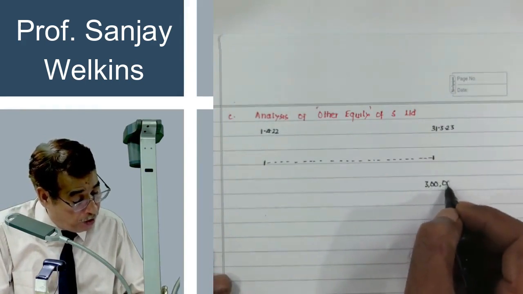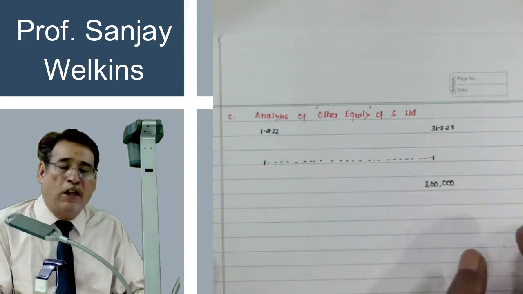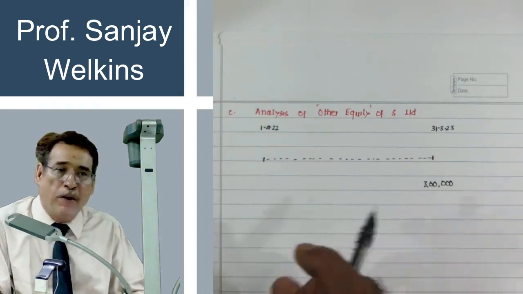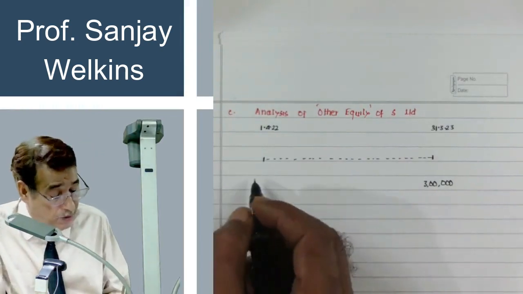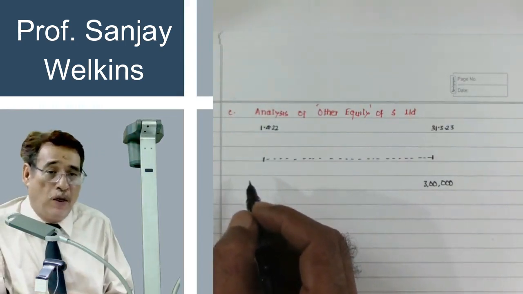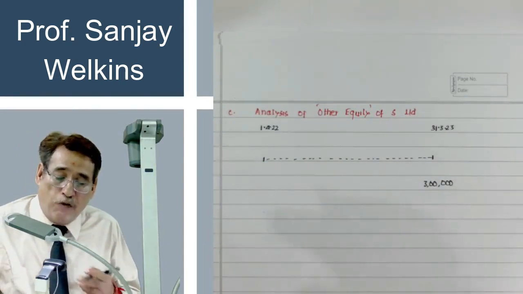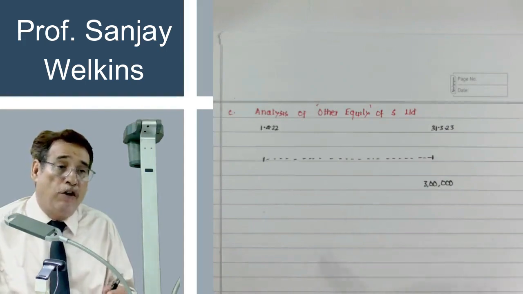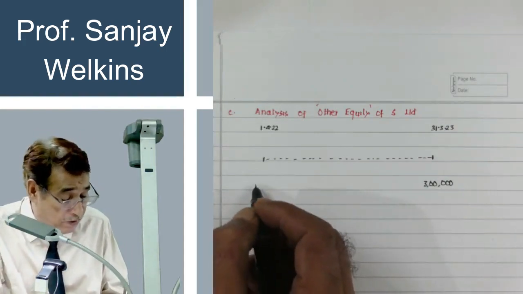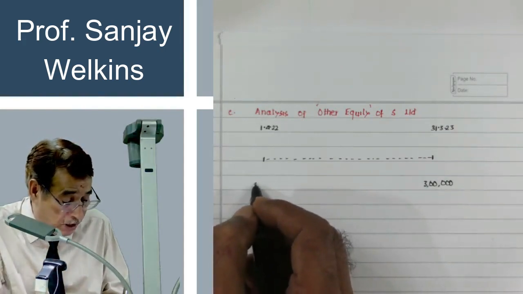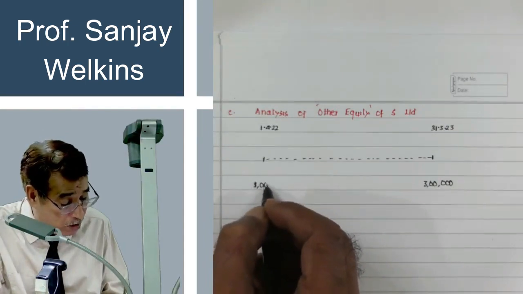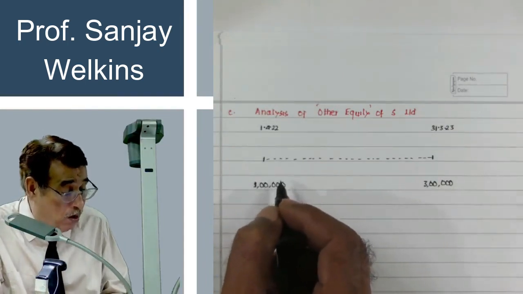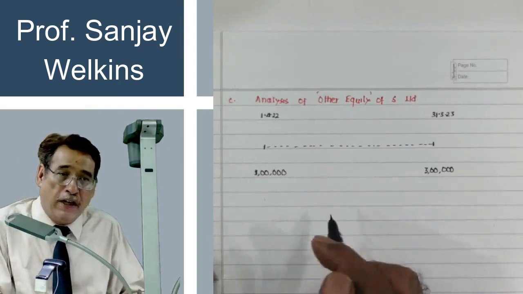At the end of the year, the total balance in profit and loss account or other equity of the subsidiary company is 3 lakhs. However, it was given to us under the additional information that on 1/4/2022, balance in other equity of S Limited was 1 lakh. That means in the beginning, balance in other equity of S Limited was 1 lakh.